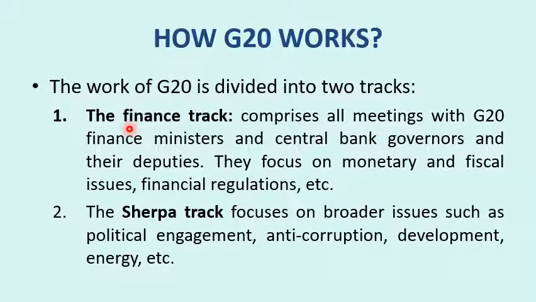So why do these groupings need to form? In G20 we see that 80% of the world's nations, 85% of global trade, and 75% of global investment are part of this grouping. Already there are so many members. Then why are these decisions not taken in a broader group like the UN? There is an organization that has a permanent secretariat and a permanent headquarters. So why are these decisions not taken in the UN?